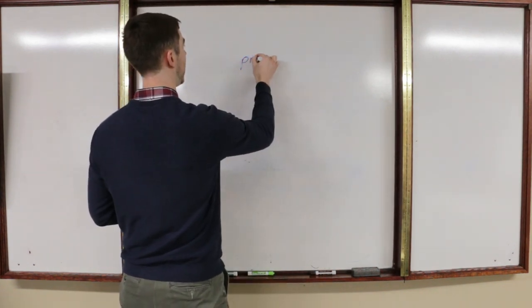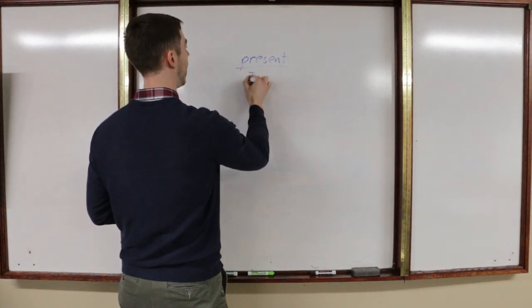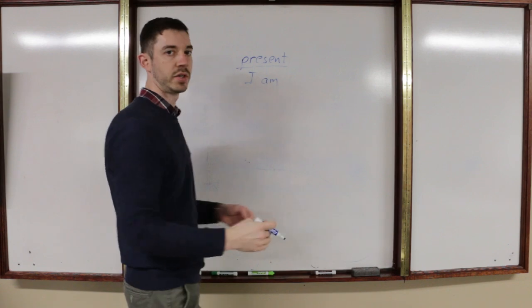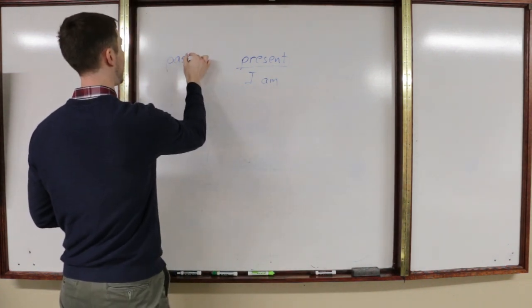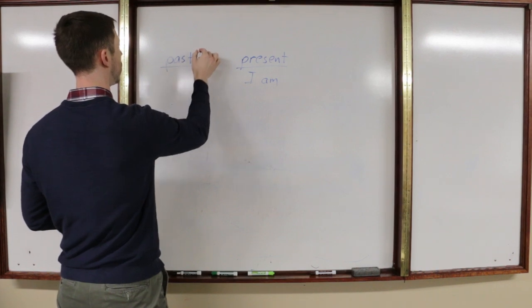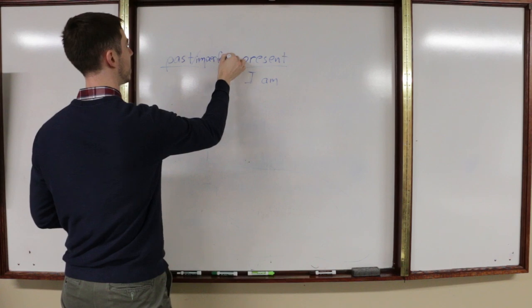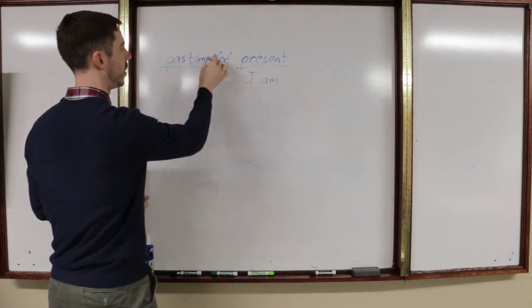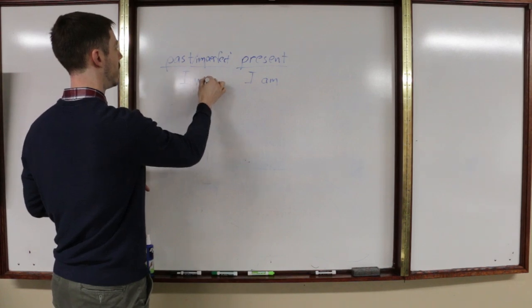So if I say present tense, I would say I am. So right now I am. In the past tense or imperfect, and we'll talk a little bit about the difference, we would say I was.